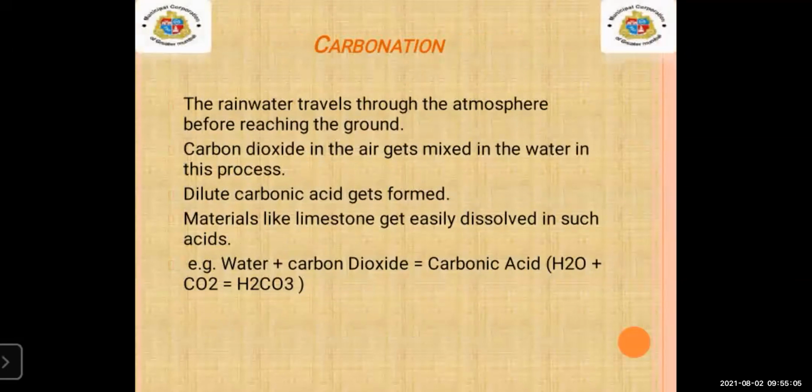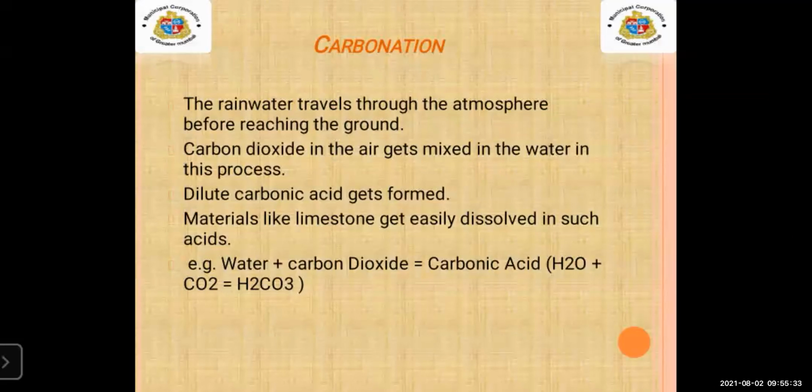First way is carbonation. When the rainwater travels through the atmosphere before reaching the ground. Now, for this chemical weathering, you have to keep one thing in your mind about water. Chemical weathering is related with water.